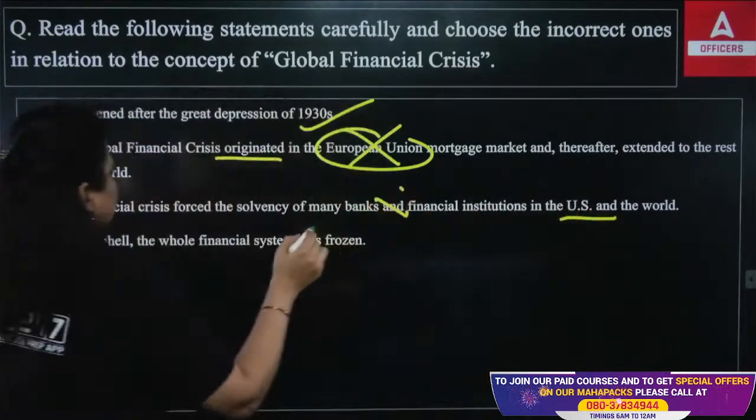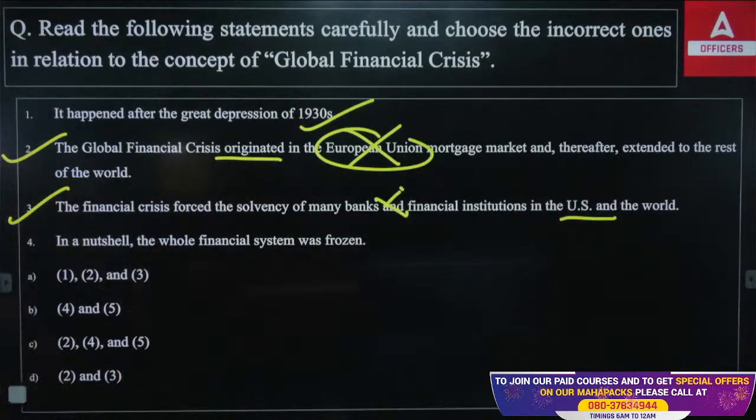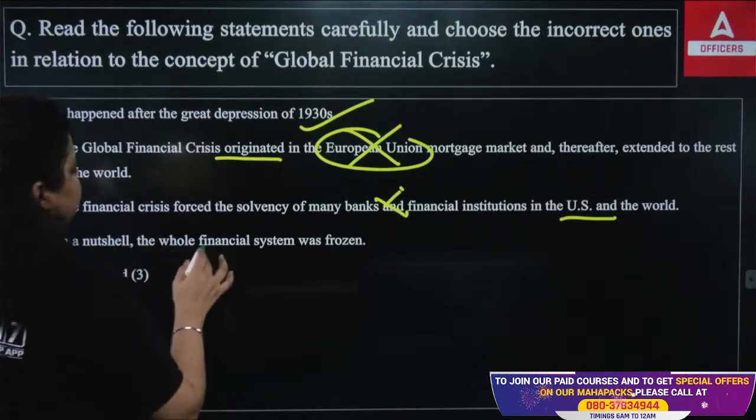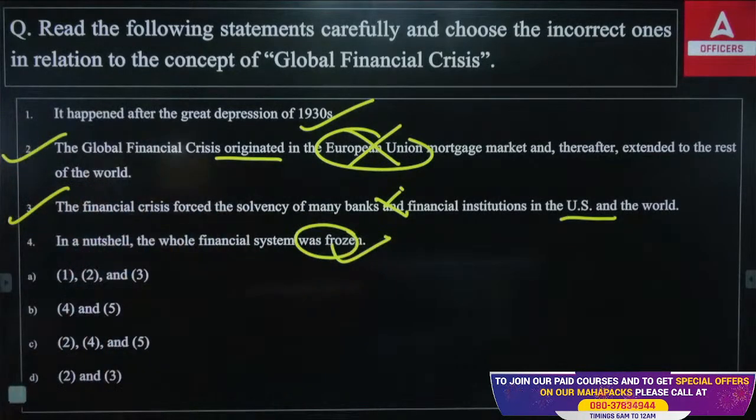No, it is also incorrect. It has already impacted the US, not only the whole world. In a nutshell, the whole financial system was frozen. This is true. Because of the global financial system, the whole financial system froze for a particular period of time.